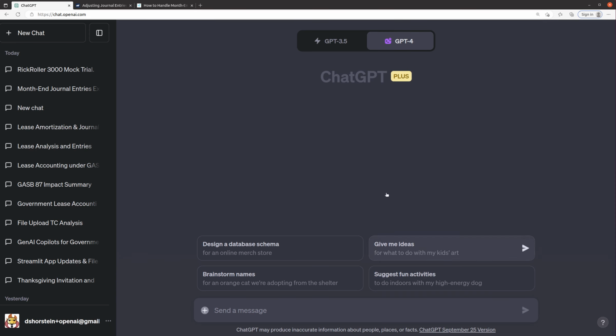So awesome. Let's, for fun, create a mock trial balance. And then we can ask it to help us record some journal entries, and we'll see how well it does. In the past, it's been mediocre, so maybe giving it this prompt will be a little bit better. Let's create a mock trial balance for a government agency called the Department of Rickrolling.